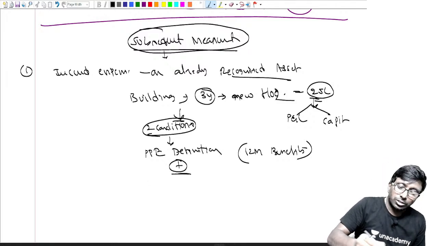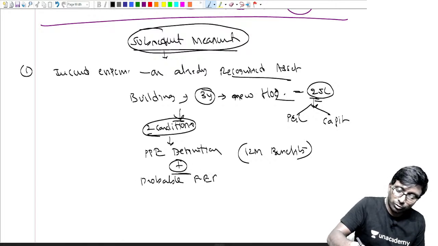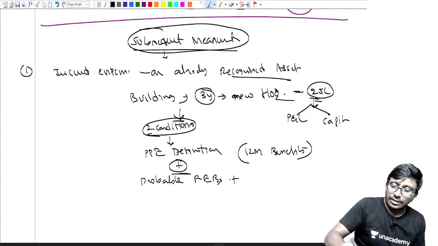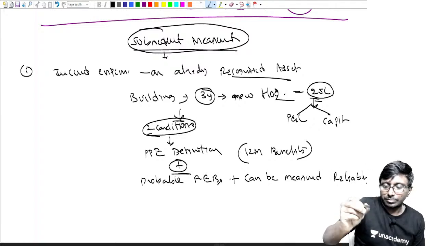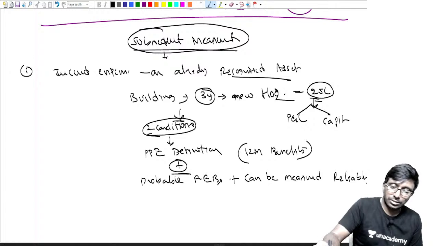Second condition is what? Do you get probable future economic benefits, and can it be measured reliably? Understand?